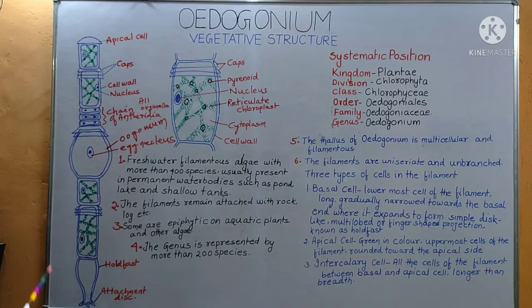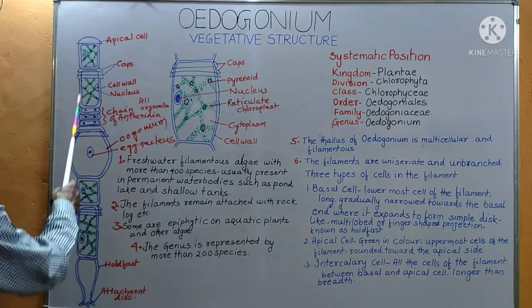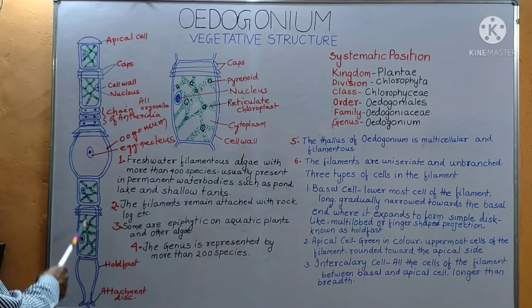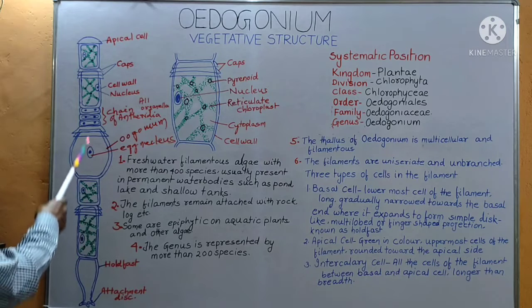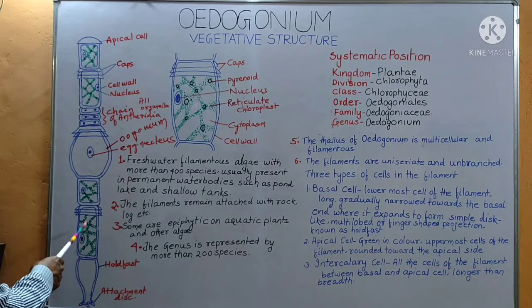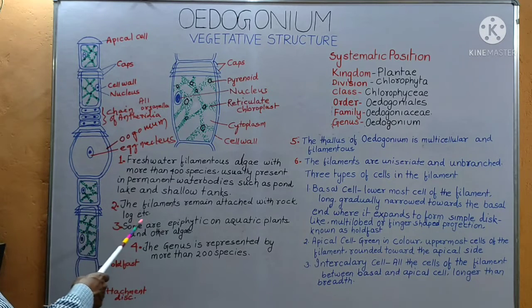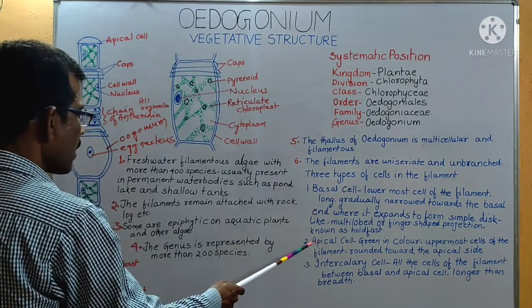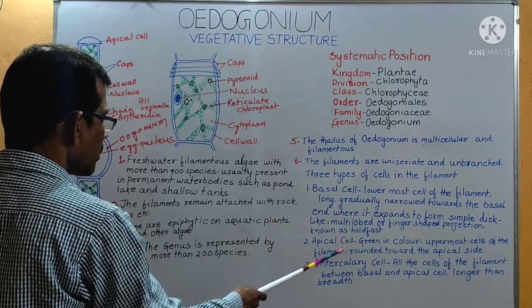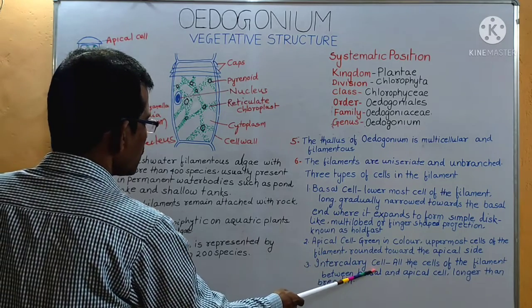Now, the vegetative structure. The thallus of Oedogonium is a filament. The filament is unbranched and uniseriate. Uniseriate means this filament consists of a single row of cells. The filament contains three types of cells. One is basal cell, second is apical cell, third is intercalary cell.